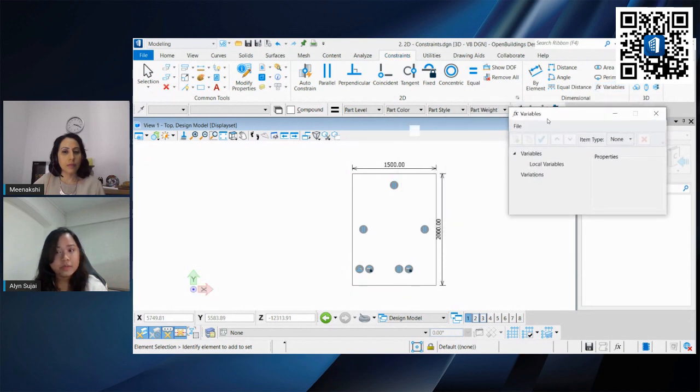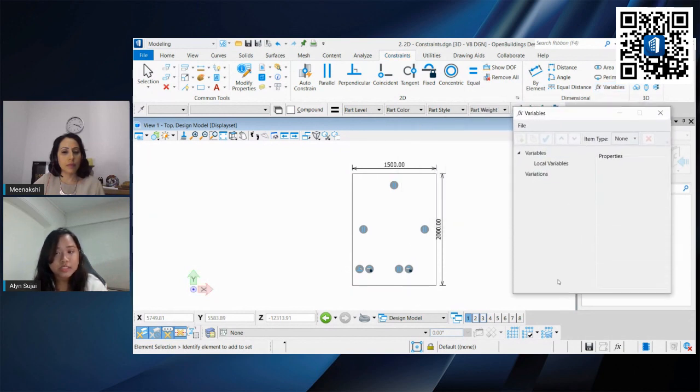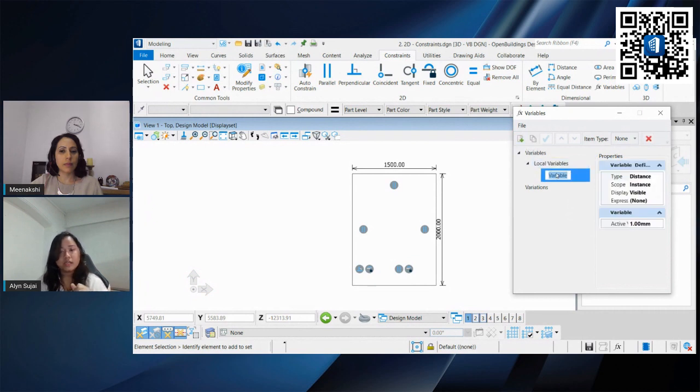If you use generative components, variables are how you can modify or change your values based on these variables, these parameters. I have this block I want to modify by the length and the width.